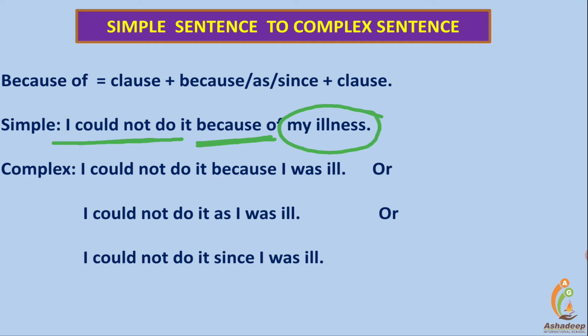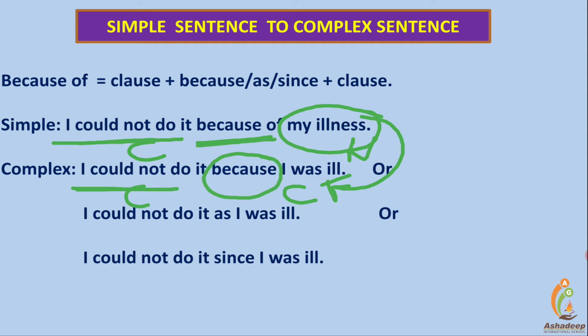Now to make it a complex sentence, this should be converted into a clause. The noun should be converted into a clause so that we can have two different clauses. We have already one clause, and my illness is a noun, which will be converted into a clause so that we can have two clauses. See here, I could not do it because, which is the conjunction used in complex sentences.